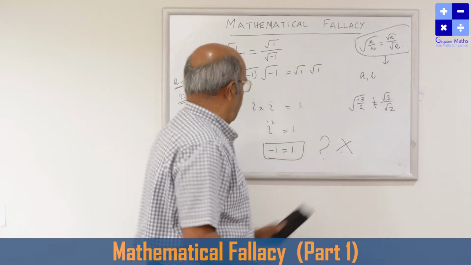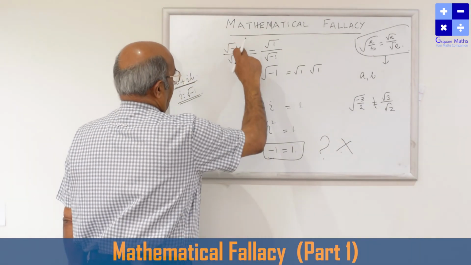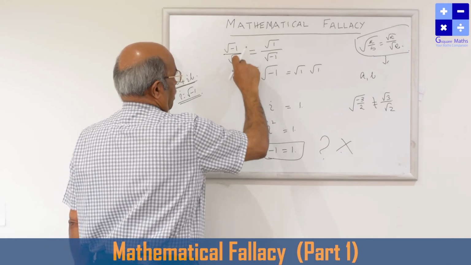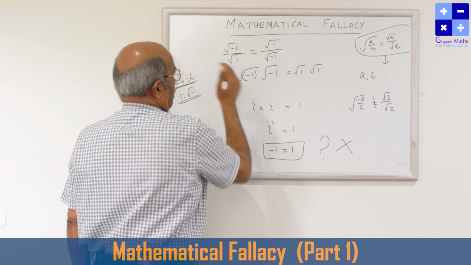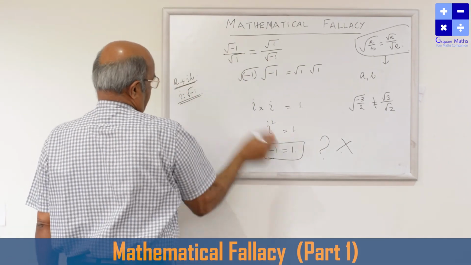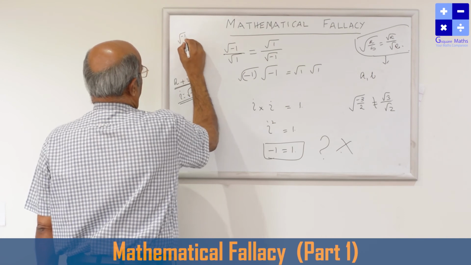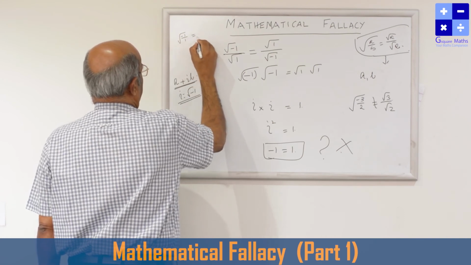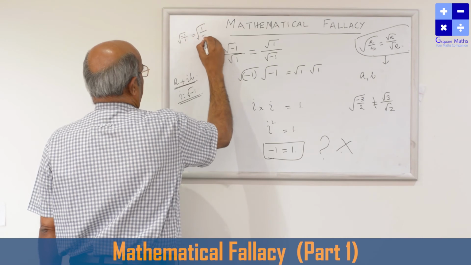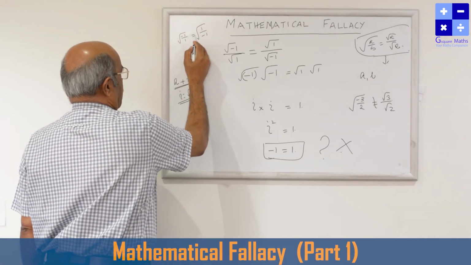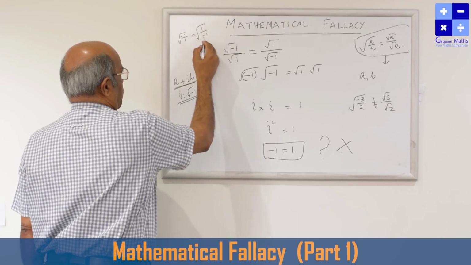So here, what I did was I separated the earlier step: root of minus 1 by 1 is equal to root of 1 by minus 1. I separated this as root of minus 1 by root of 1 is equal to root of 1 by root of minus 1.